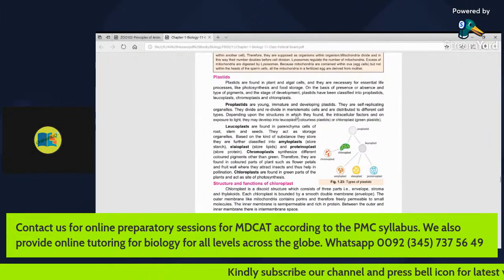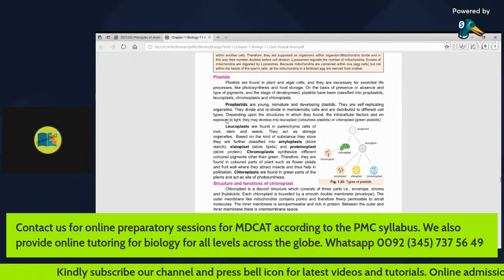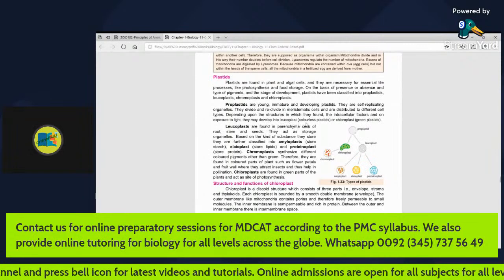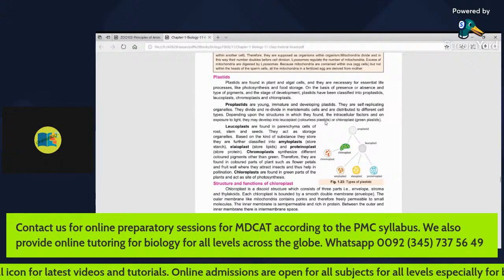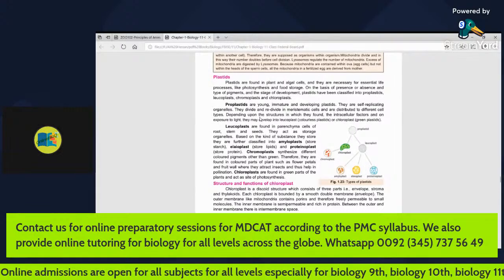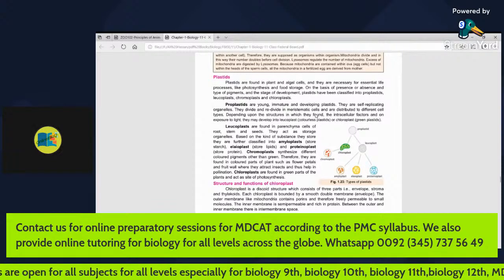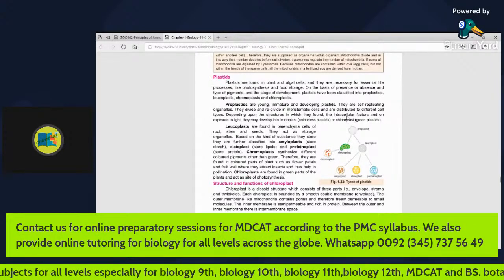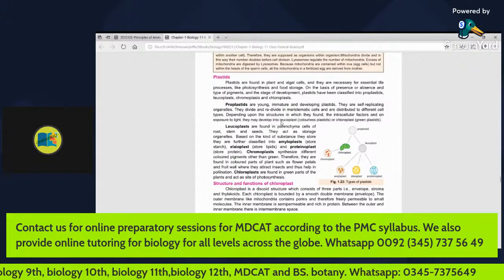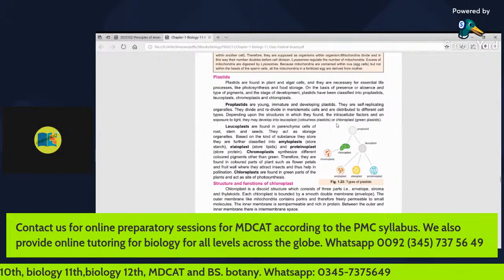Depending upon the structure in which they are found, the intracellular factors and on exposure to light, they may develop into leucoplast or chloroplast. So there are different factors. For example, it depends on the structure in which they are found, the intracellular factors, and on exposure to light. They may develop into leucoplasts or chloroplasts.